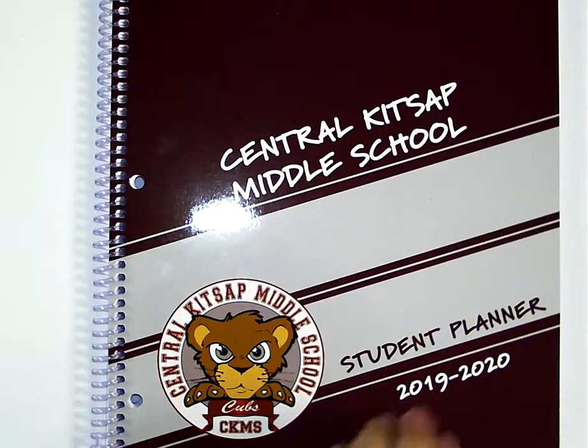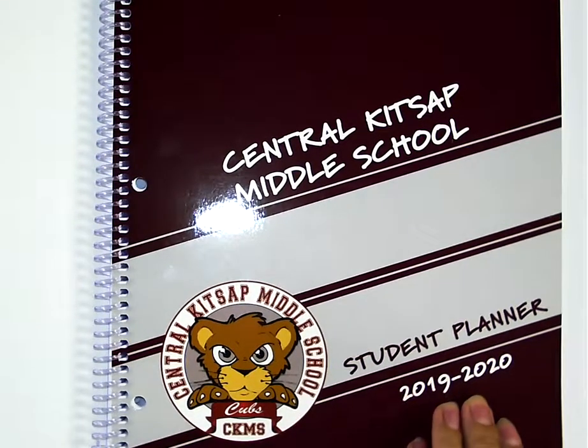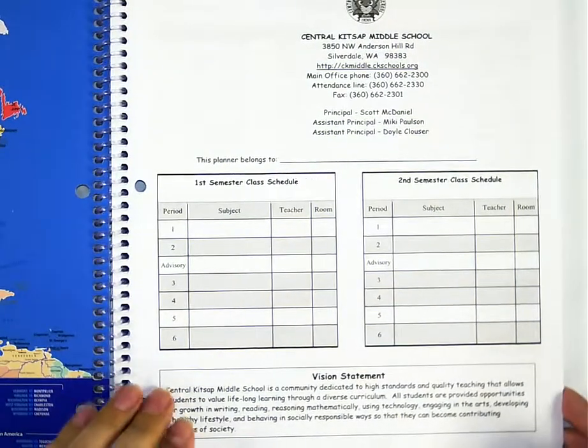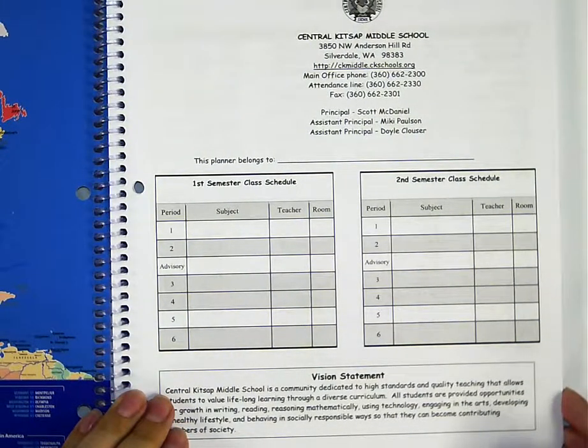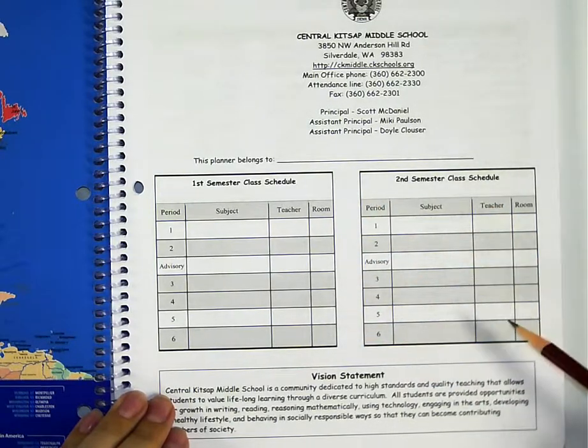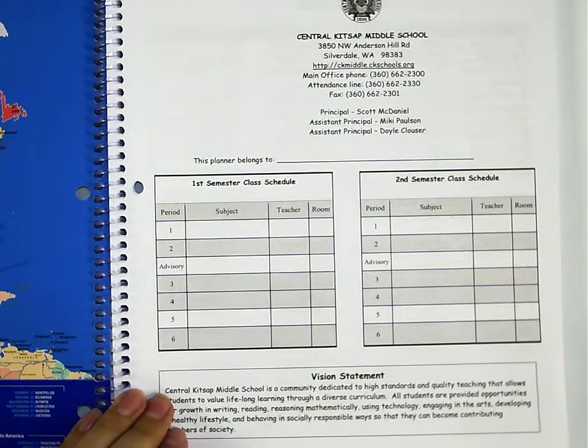We are going to take a few minutes at this time to take a look at our new planners. Please follow along with your planner. Let's take a quick overview look at our planner. First, we have our title page. There is a place on this page for your name and to enter your class schedules for first and second semester. It is expected that you complete these sections immediately after this video with your advisory teacher.